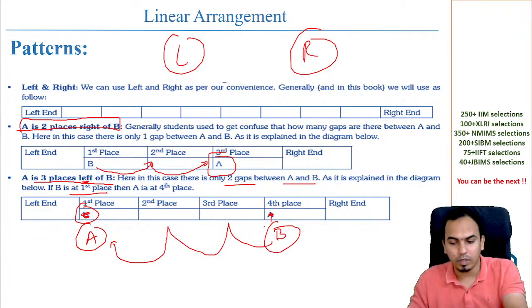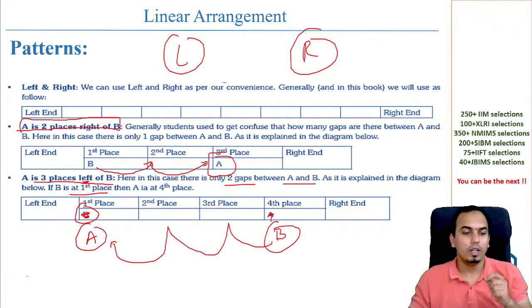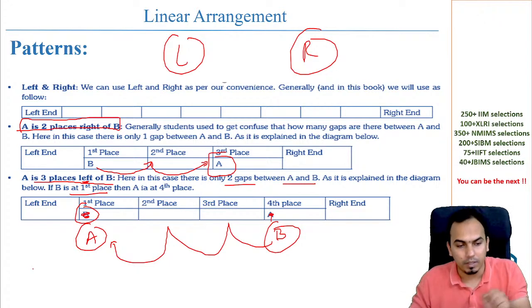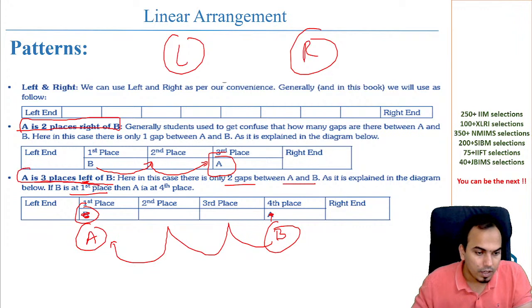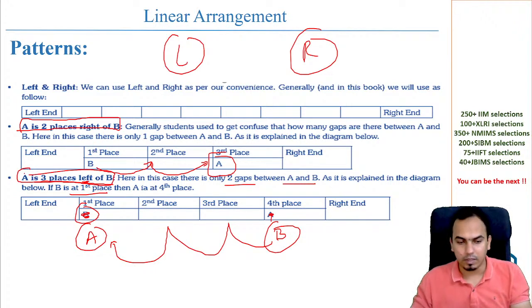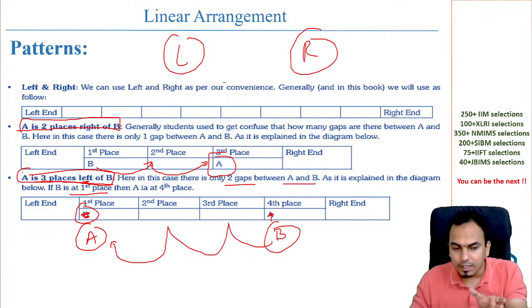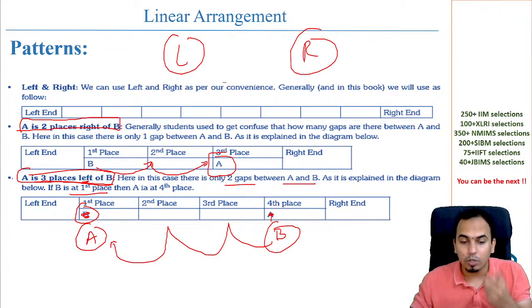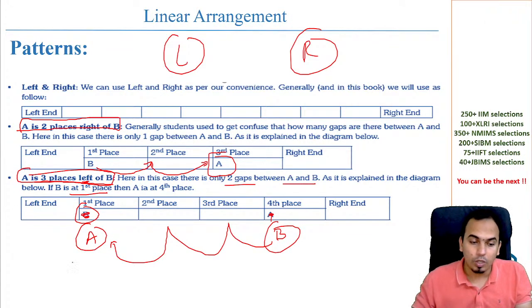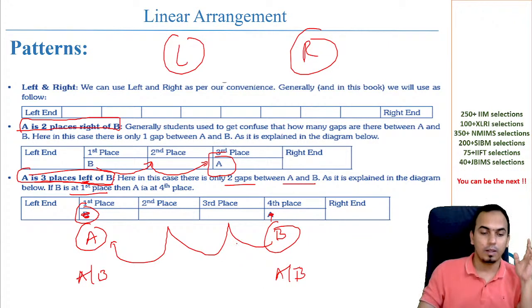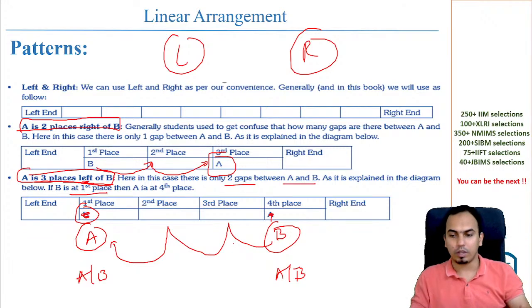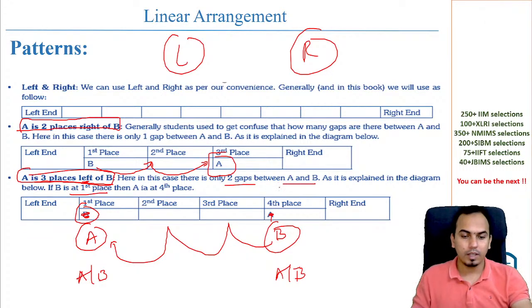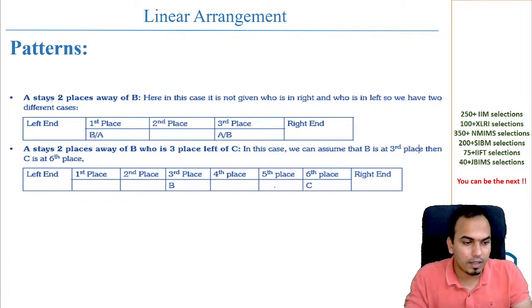Now take it this way. If I tell you that there are two people between A and B, the same statement here. There are two people between A and B. यहाँ पे left hand मतलब two places A and B में आपको इतना पता है कि A और B के बीच में दो लोग हैं, but do you know which side is A, which side is B? So if the statement is that there are two people between A and B, यहाँ पे आप A/B लिखोगे. You know that there are two people between them, but कहाँ पे A है, कहाँ पे B है, I am not sure. I am not aware of that. Okay, great. So this is there, and a couple more practice.